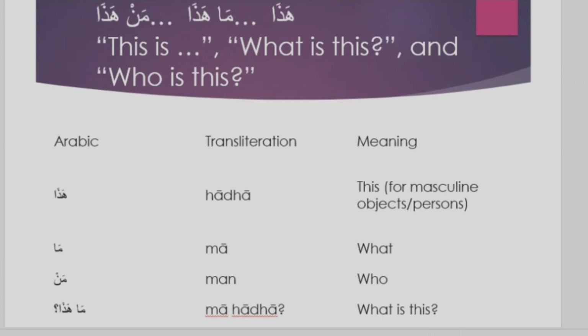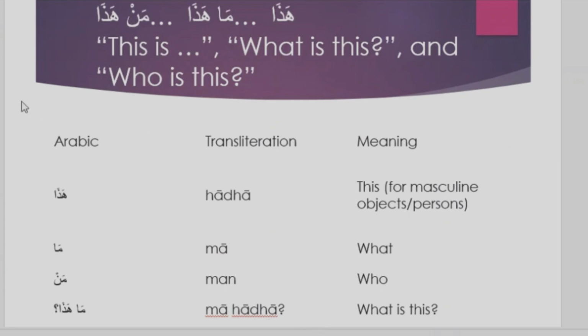For the feminine, we have another word for it. But for masculine, it is hada. Then ma, mim fatha alif mad, means what. Man means who. Ma hada means what is this, and man hada means who is this.